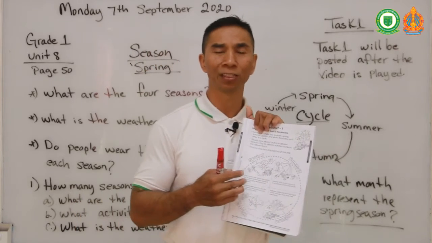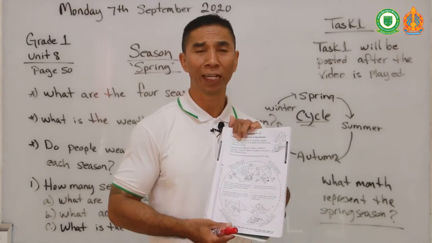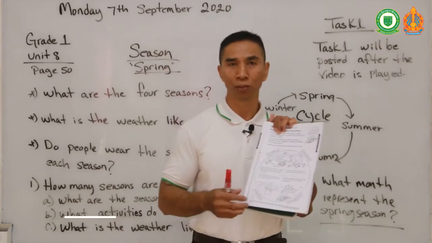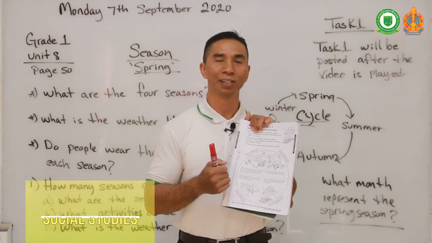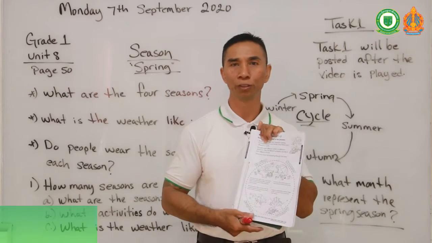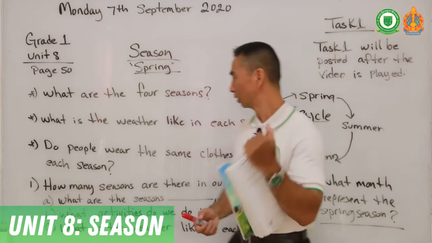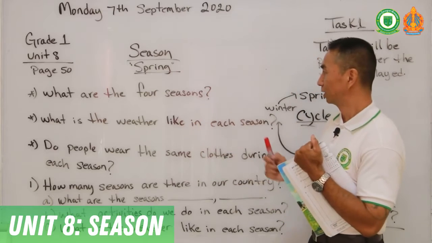So that means it's nice and cool. The weather is probably raining. Not too hot and not too cold, right? Because animals are starting to have their babies. So that means there is plenty of food for the animals, right? Okay, now we have touched on that.